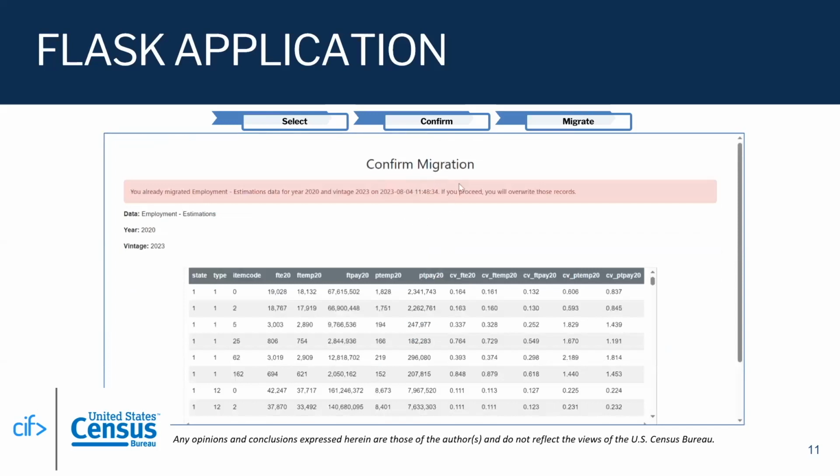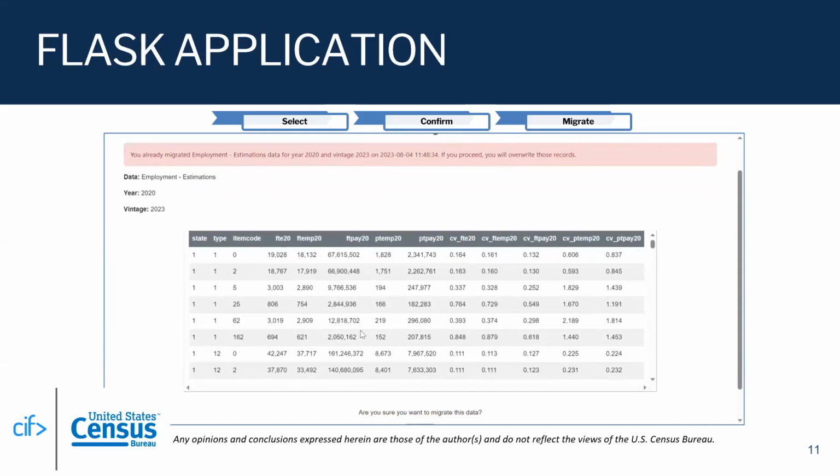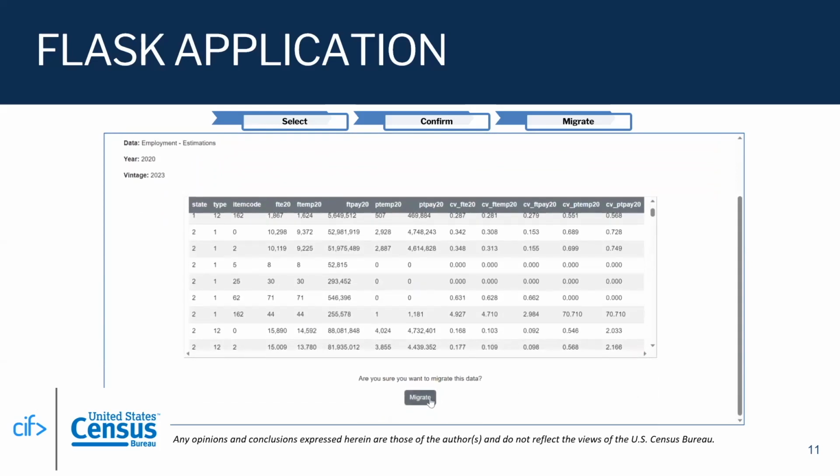And over here, you get a little warning message that technically for this data type and vintage and year, you've already uploaded these records. And if you do it again, you would essentially be overwriting the pre-existing data. But for the sake of this demonstration, we'll run through it one more time. And first we verify all of our information. And then we scroll through our raw data to make sure that this is the exact data that we want to migrate and manipulate.